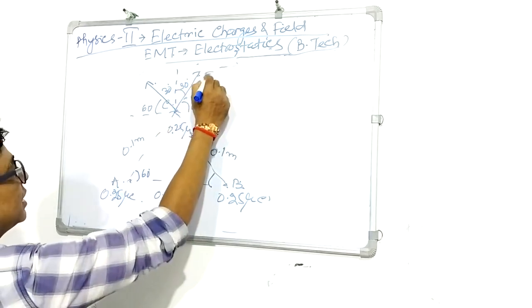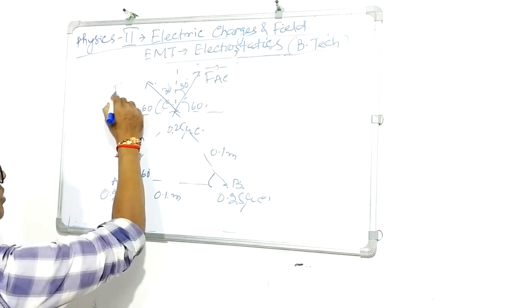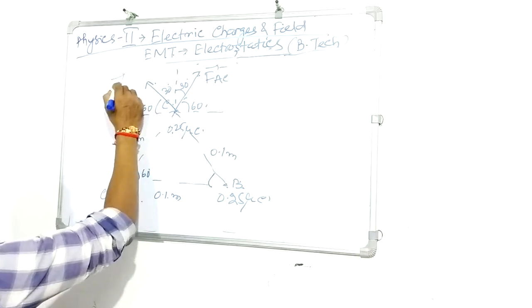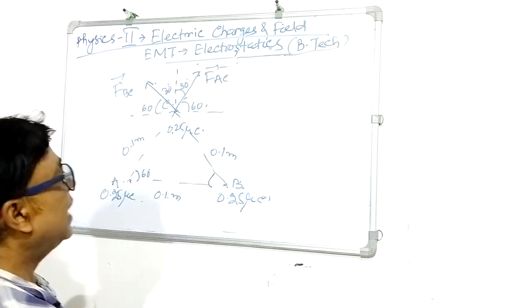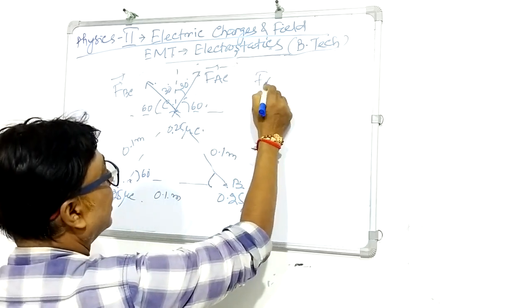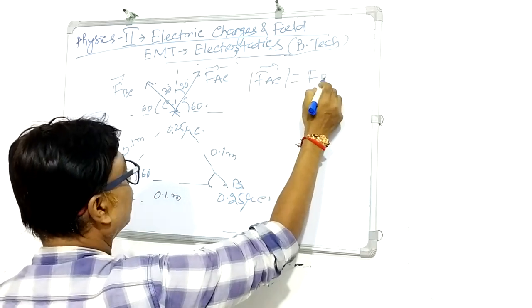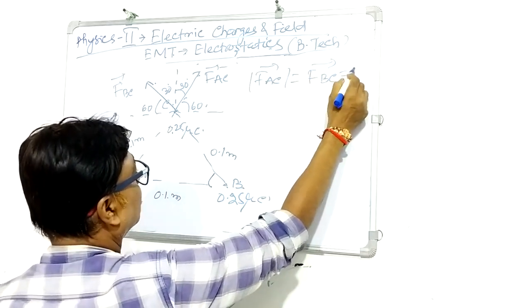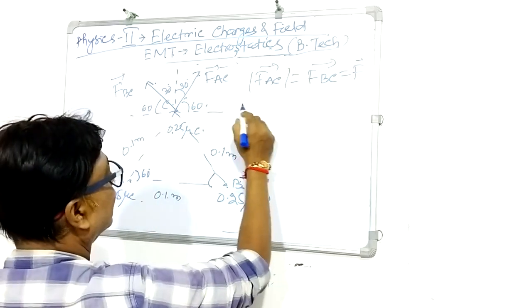This one is nothing but FAC, directed along this line. Similarly, this one will be FBC. As the charges are the same, the magnitude of FAC is the same as FBC. Suppose this one is F. So what is the resultant force?